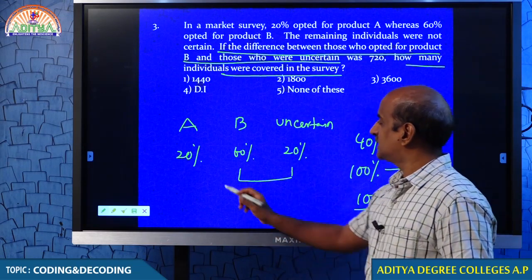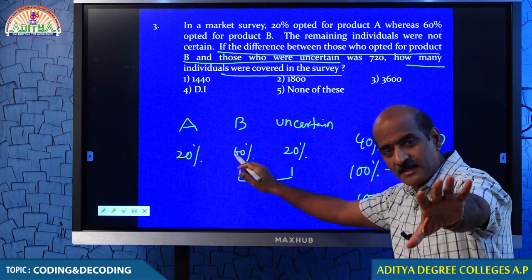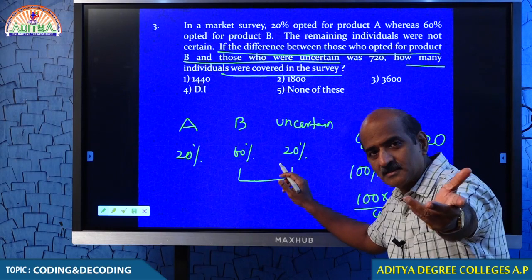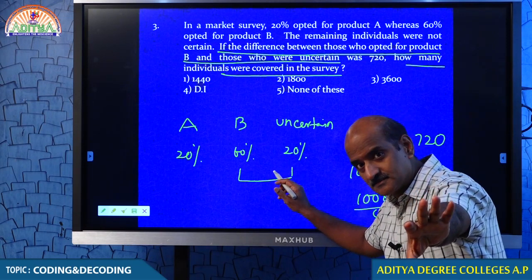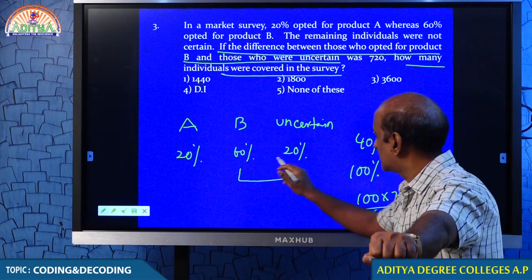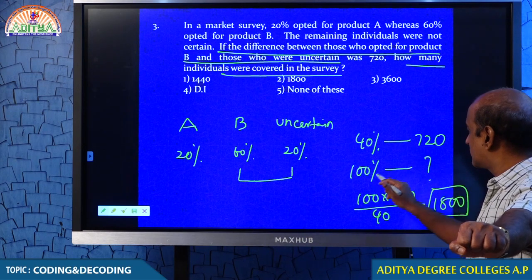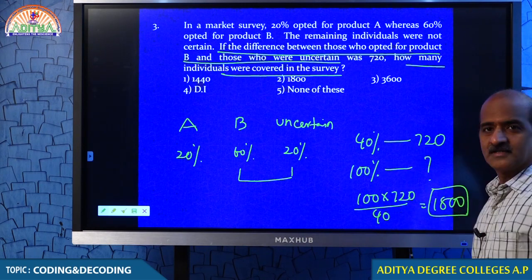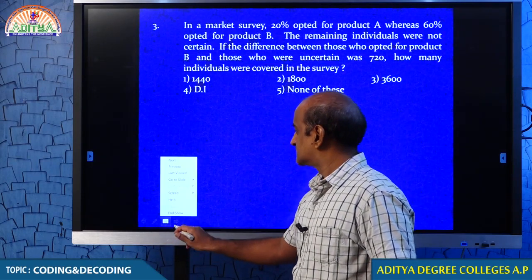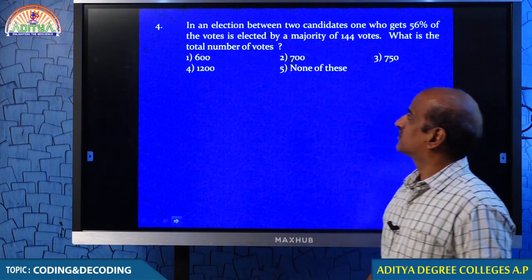You see, 20% opted for product A, 60% opted for product B, 80% is over, 20% is remaining, they were uncertain. Therefore, the difference of 60 and 20 is 40%, 40% is 720, how many individuals covered, that is 100%. Come on students, let me complete it one time, then after that if you find any difficulty we will come back, no problem.